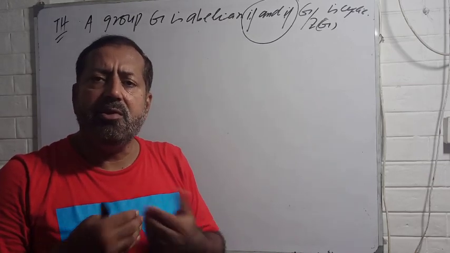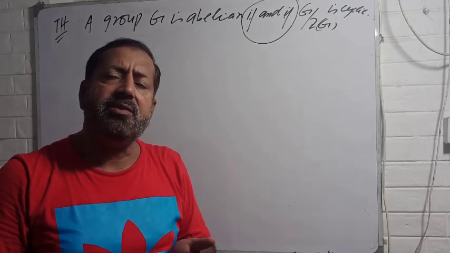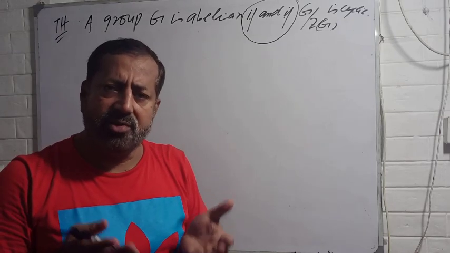Now you need to see whether this group is cyclic.